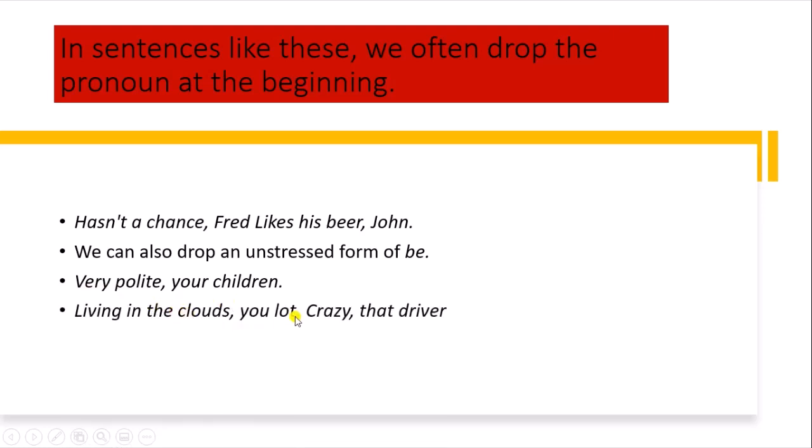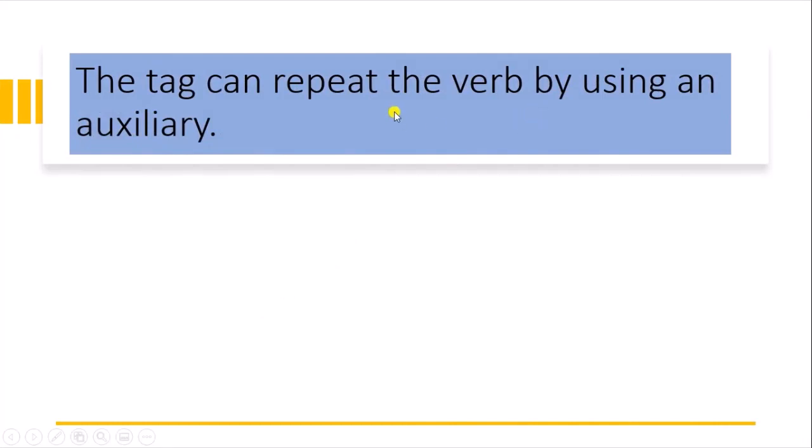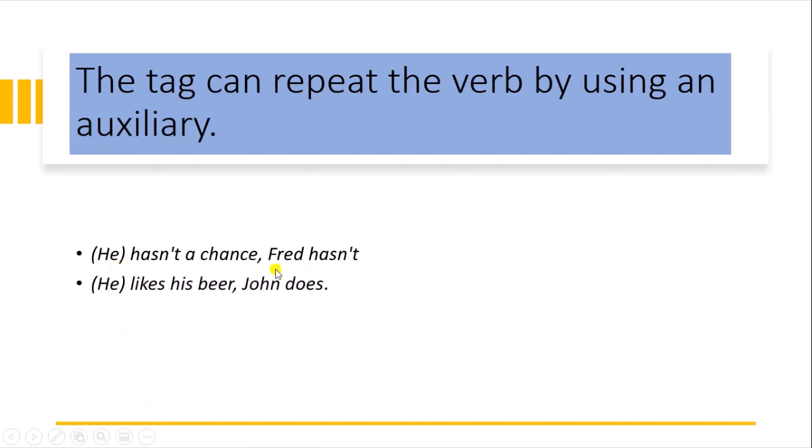Living in the clouds, you lot. So we don't need to write "are living". The tag can repeat the verb by using an auxiliary, like he has not a chance. So by using an auxiliary we can repeat the verb in the tag: he likes his beer, John does. She really got on my nerves, Sylvia did.